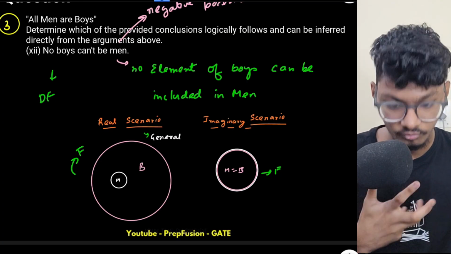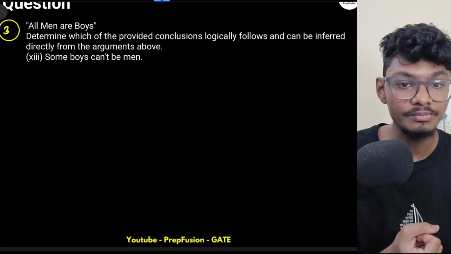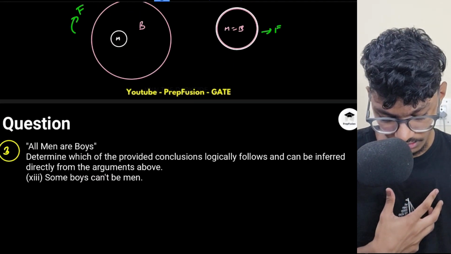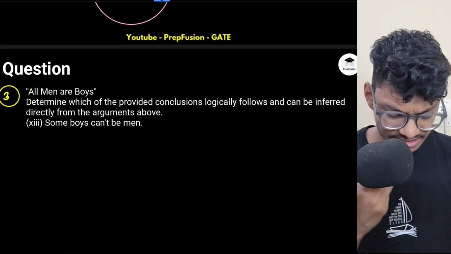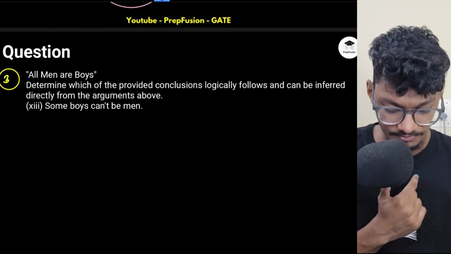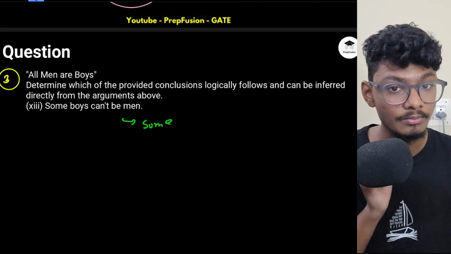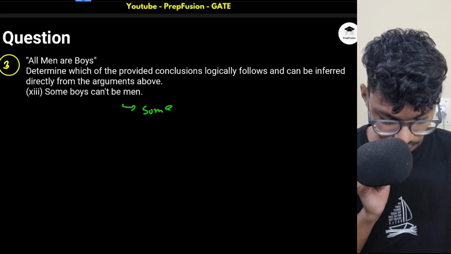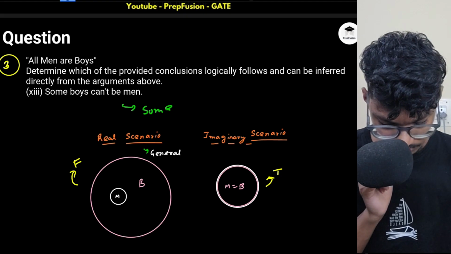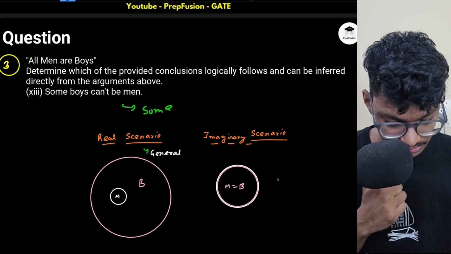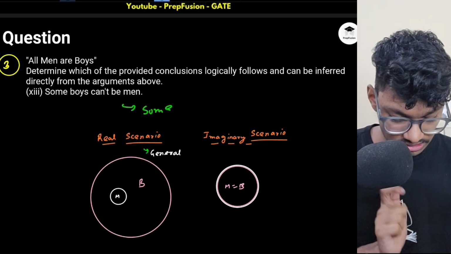Now if I move on to the next conclusion: some boys can't be men. Earlier it said no boys can't be men, but here it's saying some. Some portion is very important. Some boys can't be men. So here I can say that it is definitely true, because some boys can't be men.